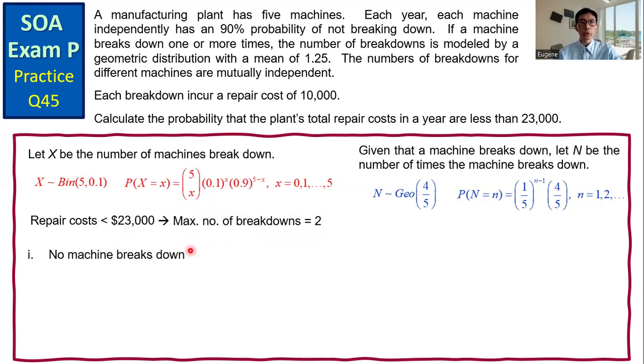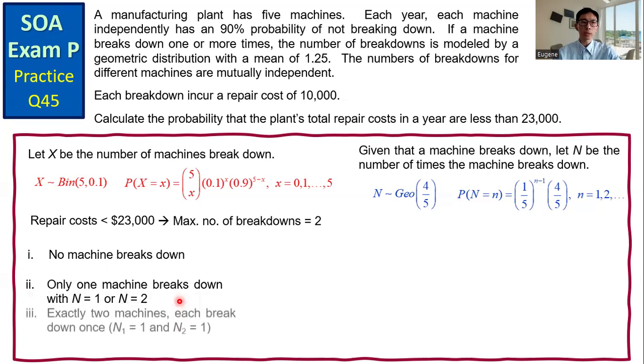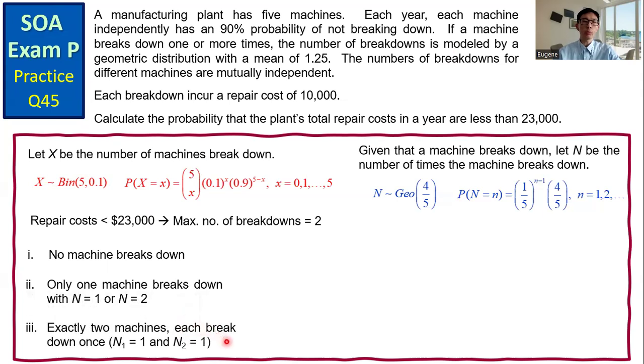The first one, no machine breaks down in a year. The second case, only 1 machine breaks down, and this machine breaks down 1 time or 2 times. The third case, exactly 2 machines break down, and each machine breaks down exactly once. Let's compute the corresponding probability.